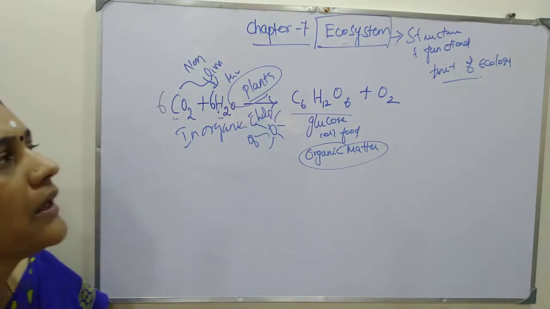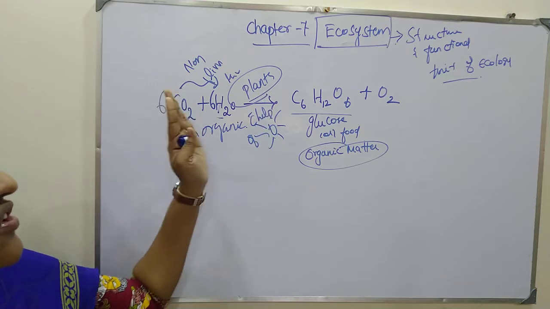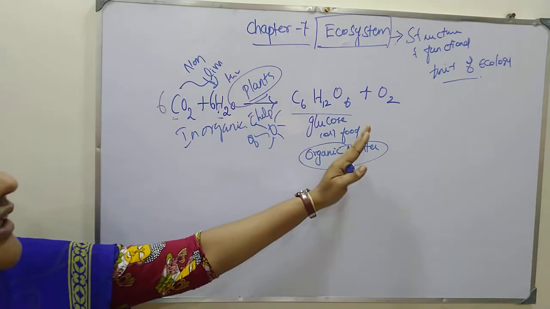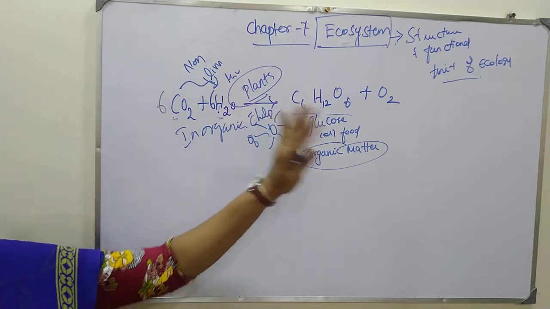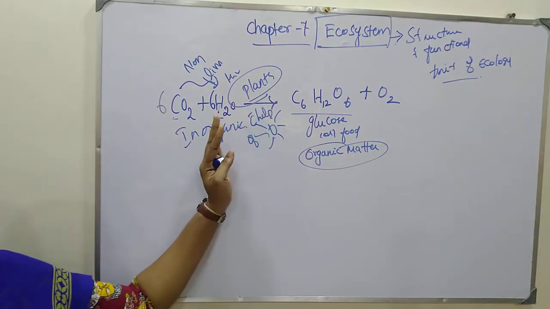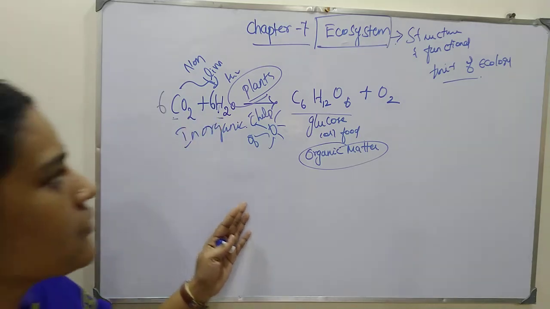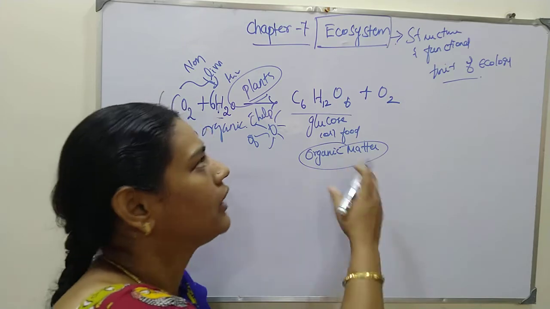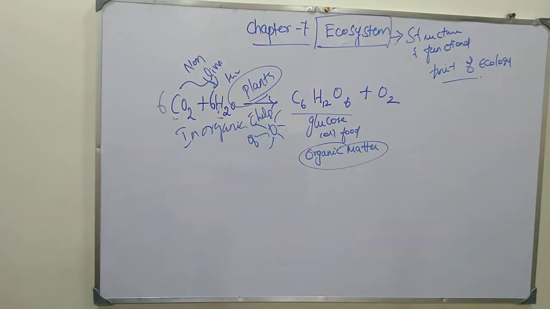This is the result of living and non-living materials. The interaction between the living and non-living materials is called the ecosystem. For example, photosynthesis, as I just explained. This is the main ecosystem definition that you should know definitely.